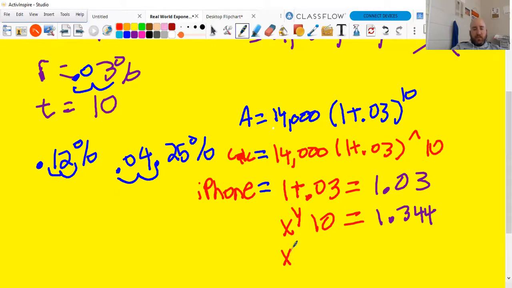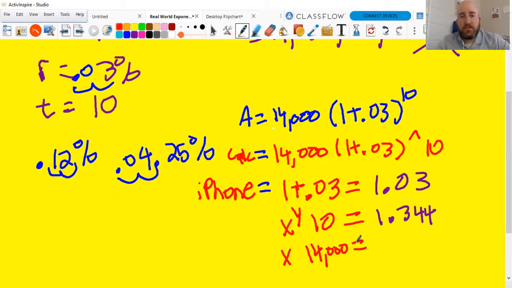Then times, this is multiplying, not X, times 14,000, equals, our answer.